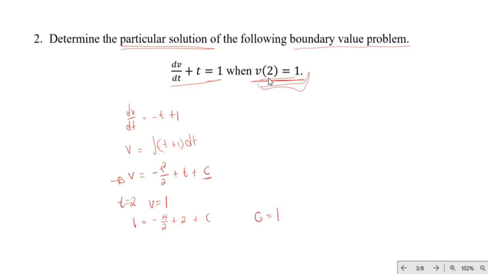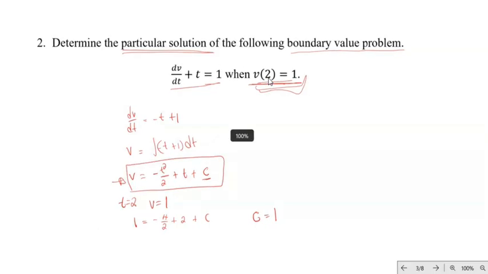So now that we have the value for c, we go back to the general solution, and then you substitute the value for c. Once you substitute the value for c, you will have the particular solution. So in this case, we have v is equal to negative t squared over 2 plus t plus 1.